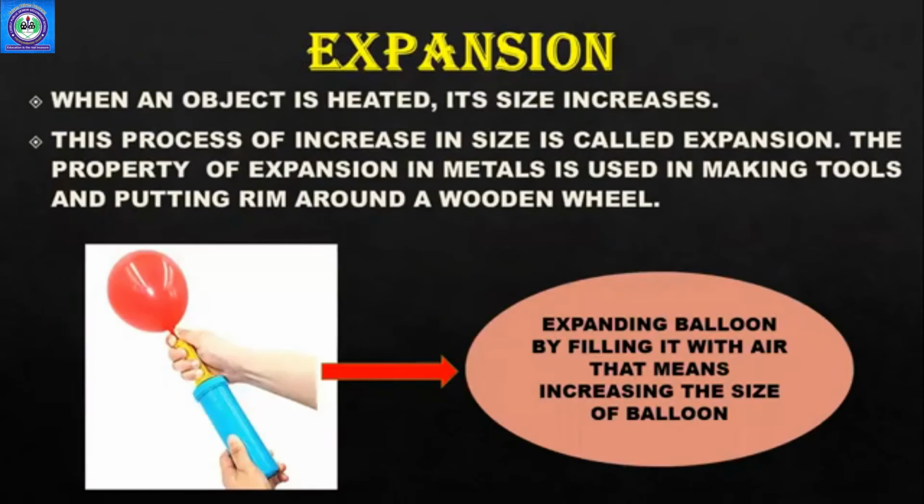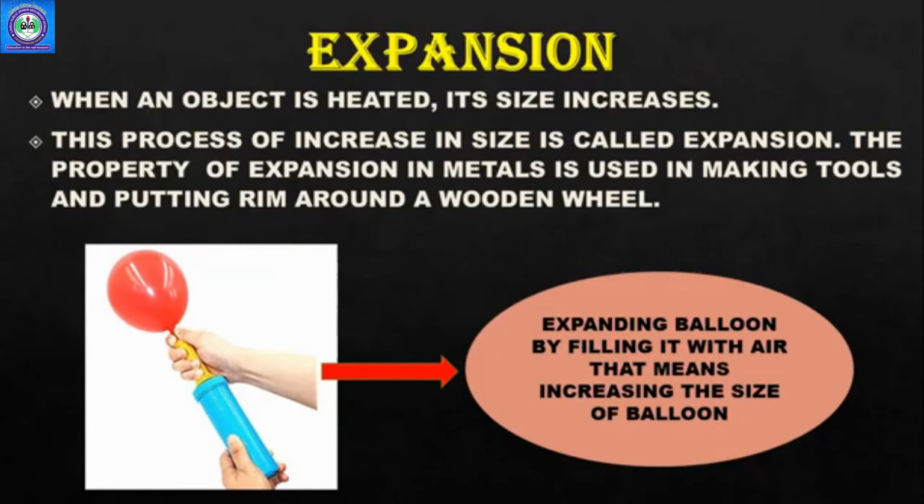Right? Then we have expansion. Expansion is a term for when an object is heated, its size increases. जब हम किसी चीज को गर्म करते हैं तो वो expand होता है, मतलब उसका size बढ़ जाता है. This process of increase in size is called expansion. ये property बहुत जगह इस्तेमाल होती है and it's very good.